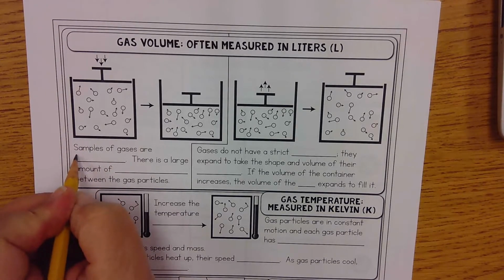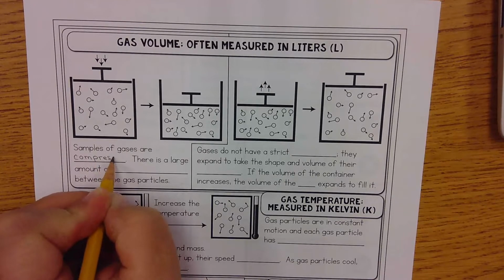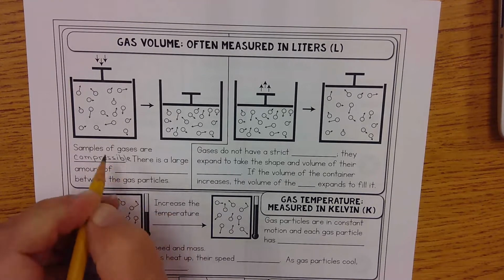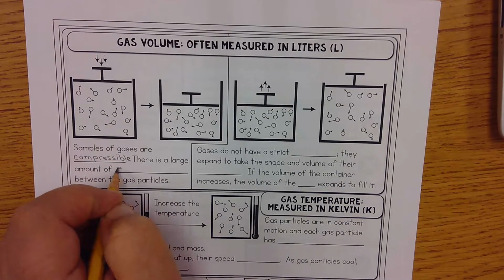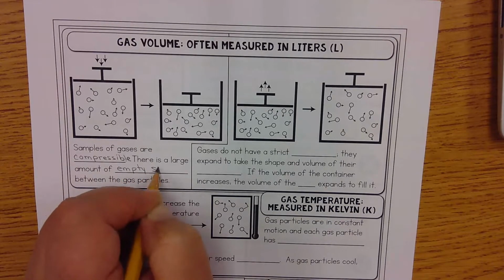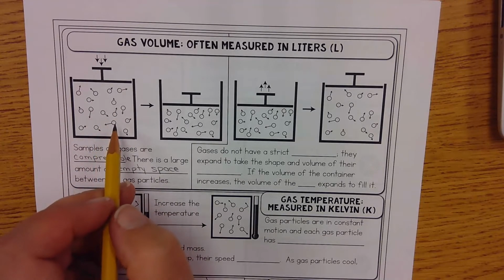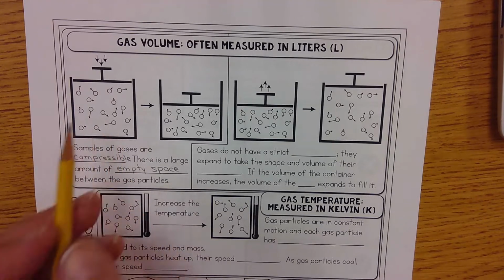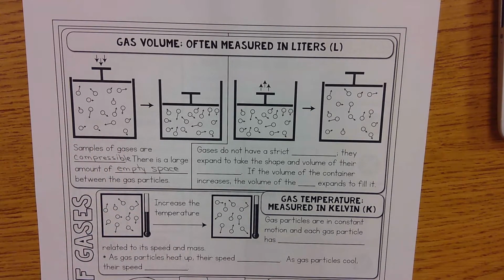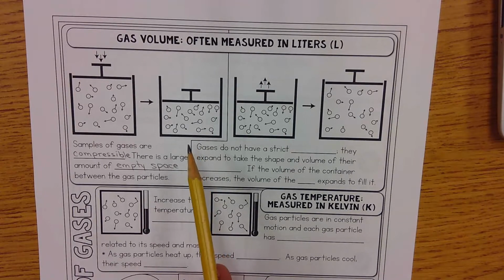Gases are, as you know, compressible, means you can squish them because there's a large amount of empty space between the particles. There's the most empty space between the gas particles than in all of the states of matter, right? So you can compress them, squeeze them, so that the particles move closer together.